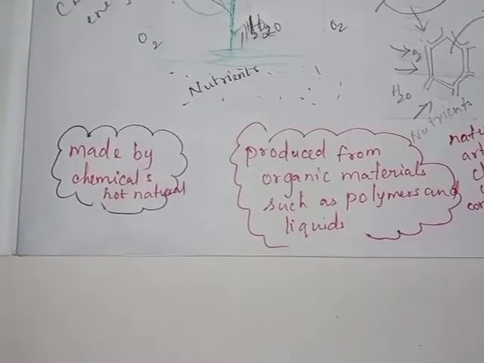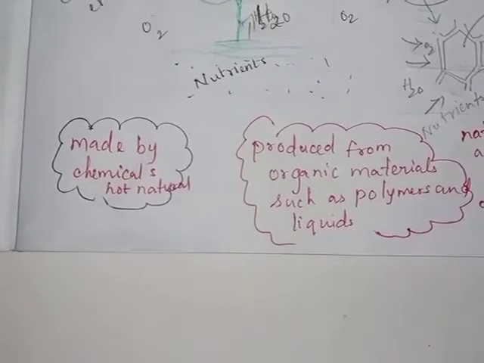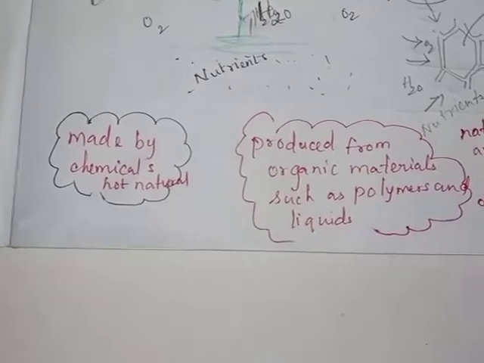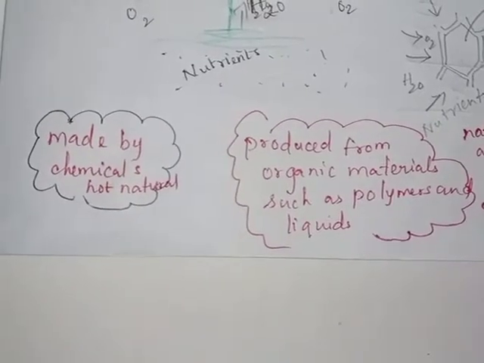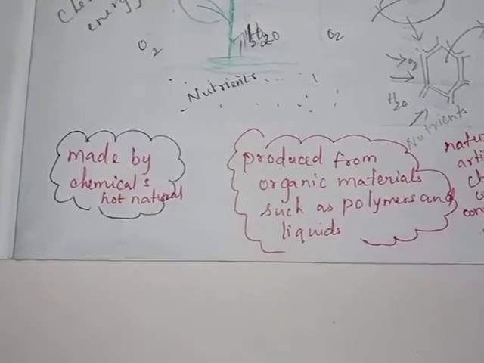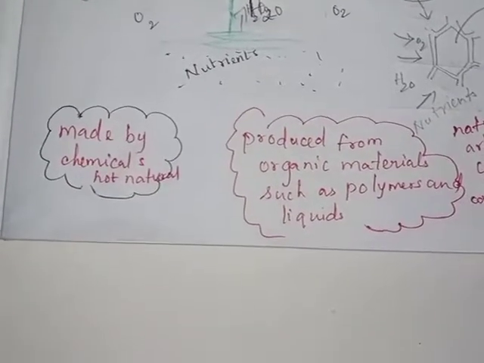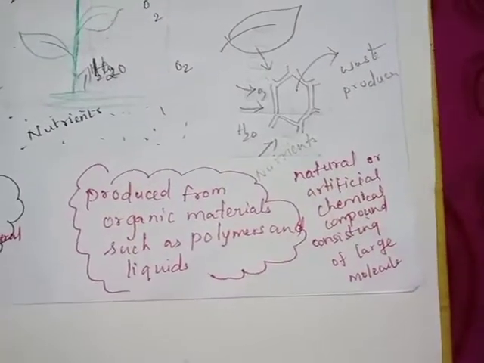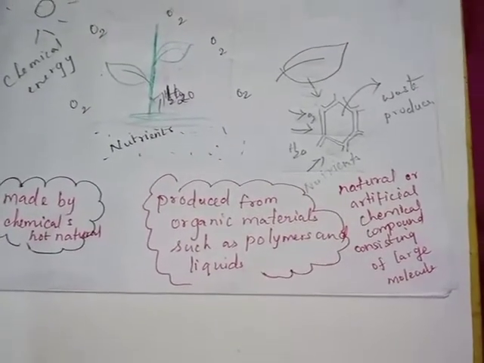So what is inorganic? We burn the tree and we get the ash from the tree. That one is called inorganic. Here, it is produced from organic material such as polymers and liquids. Liquids, you know, water is a liquid. What is meant by polymers? Polymers are natural or artificial chemical compounds. They consist of large molecules. Okay, so this one is a common thing.